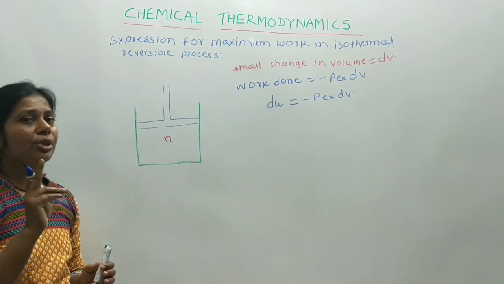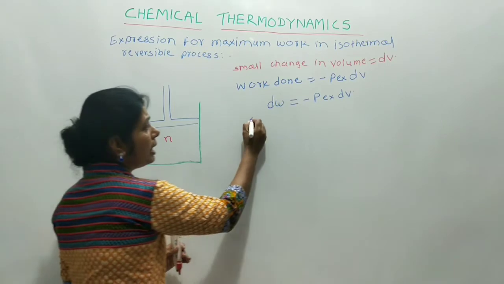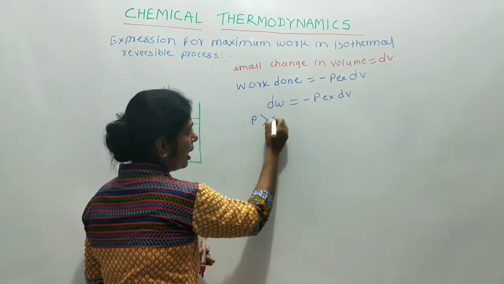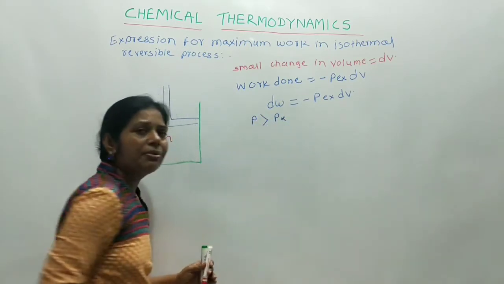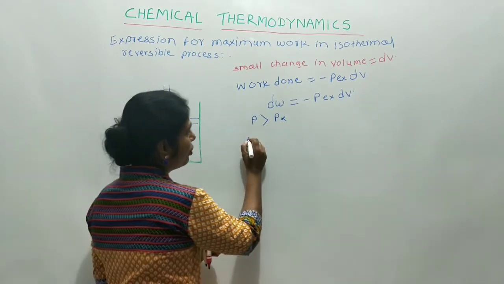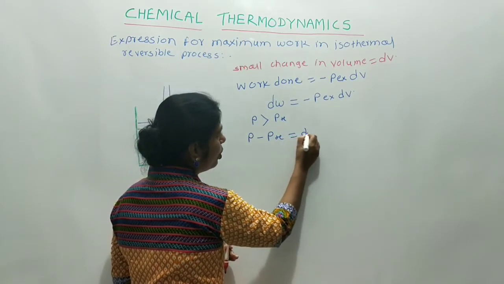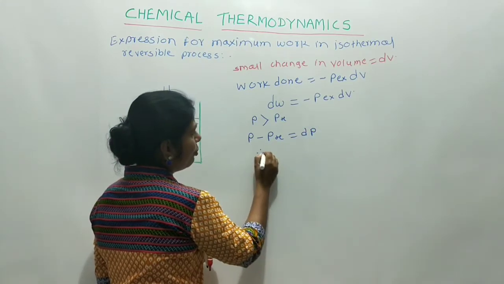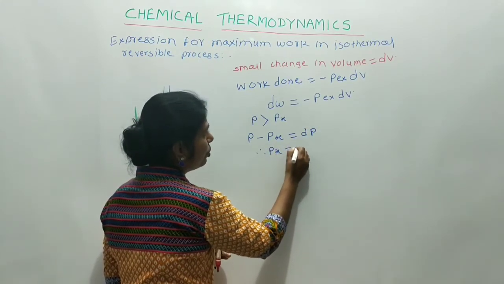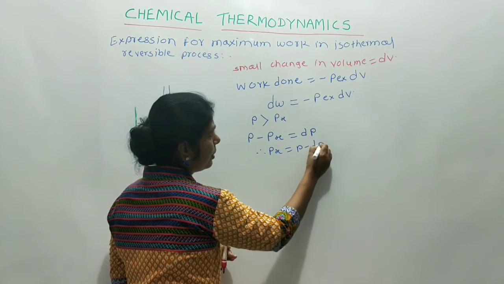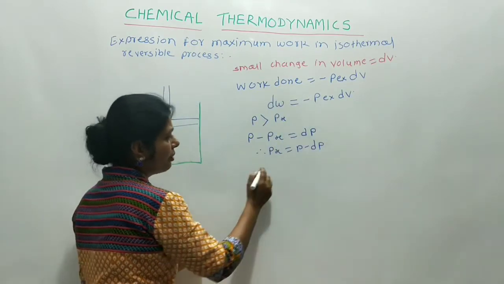We know that during the expansion, P is slightly greater than Px. The difference is very small. Therefore, we can say that P minus Px is equal to dP, so Px is equal to P minus dP. Now put this value in this equation.